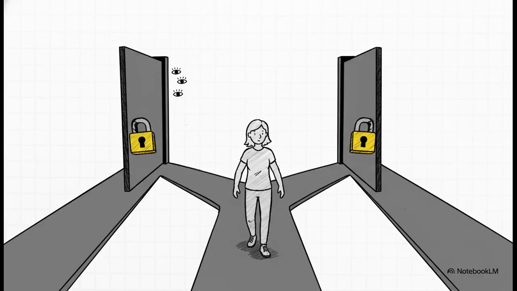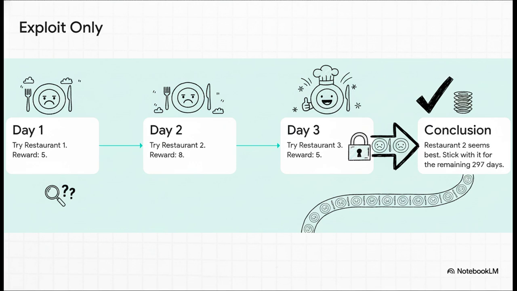Well, let's try strategy 1, the exploit-only approach. This is a pretty simple, maybe even a little naive strategy. We'll try each restaurant just once, and then we'll just stick with whichever one seemed best from that first impression. Okay, so here's how it plays out. Day 1, we go to Restaurant 1, but we just get unlucky. Maybe the chef had a bad day, and we only get a happiness score of 5. Day 2, we try Restaurant 2 and get an 8. Nice. Day 3, we hit up Restaurant 3 and get another 5. So based on this tiny little bit of data, our algorithm decides, hey, Restaurant 2 is the clear winner. And so it locks in that decision and just goes to Restaurant 2 for the next 297 days straight.